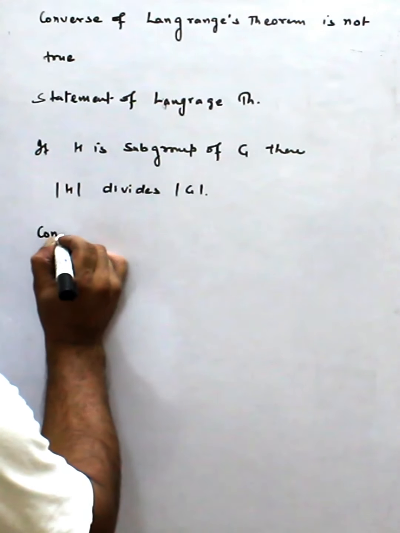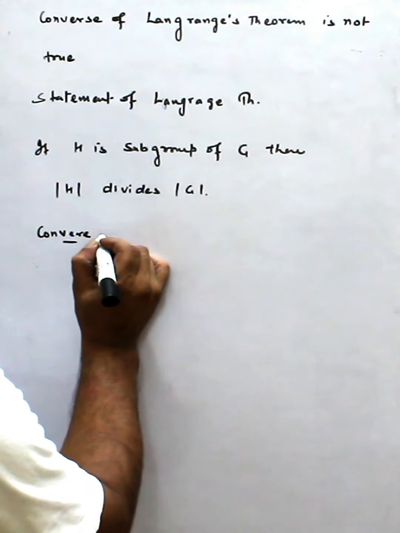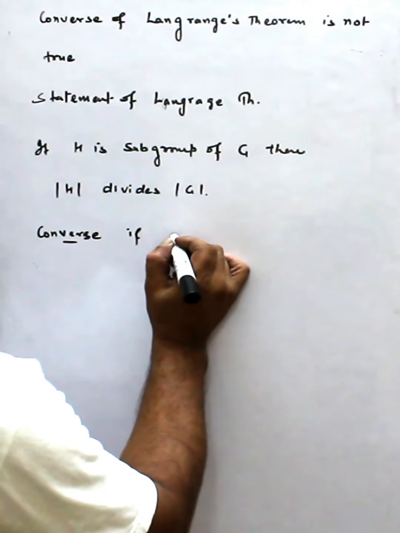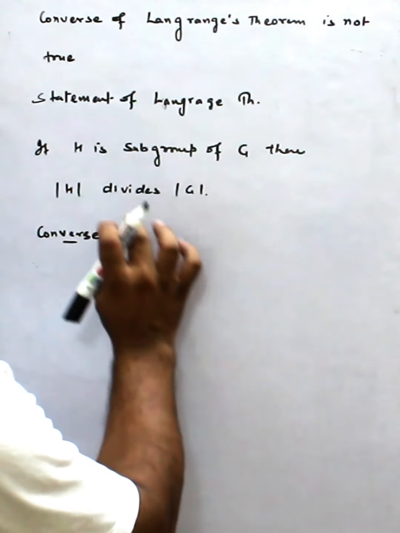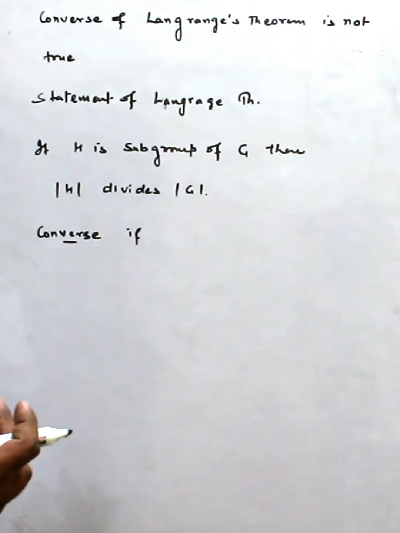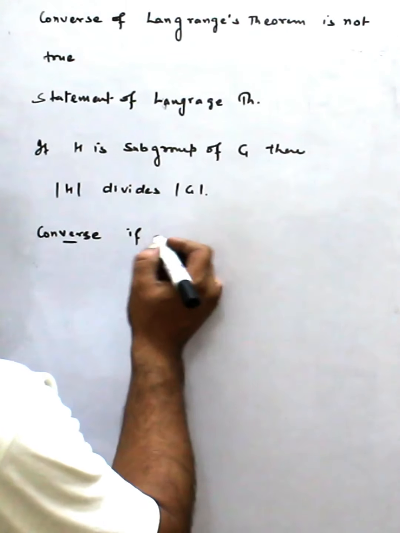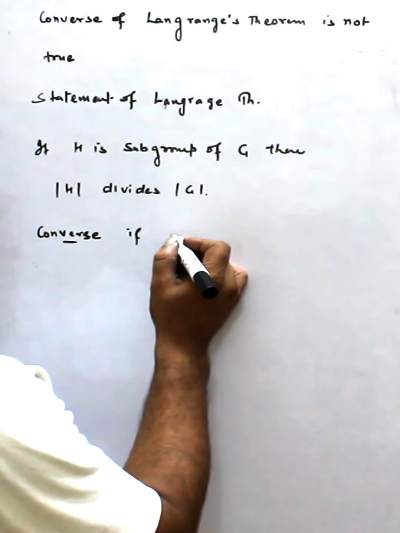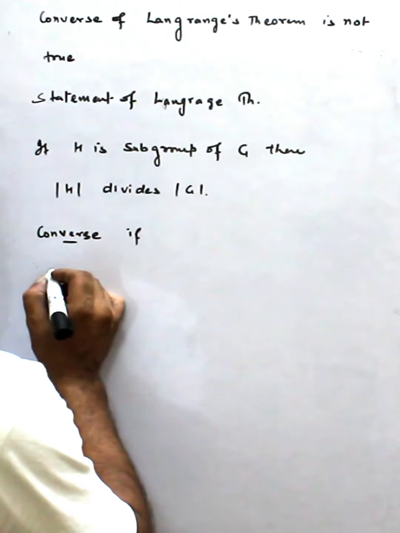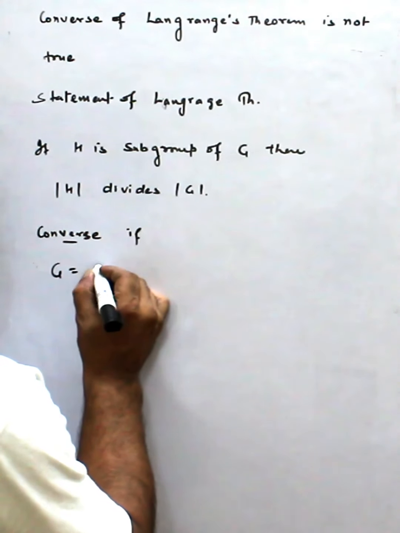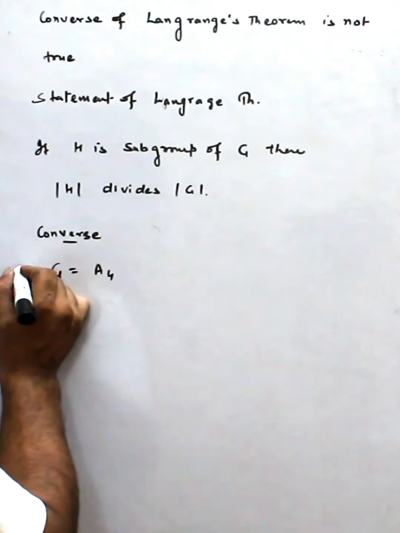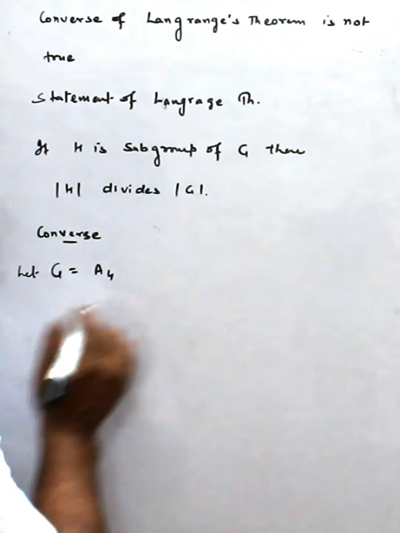The converse is: if some number divides the order, is there a subgroup of that order? Like for the converse, let G be equal to A4.